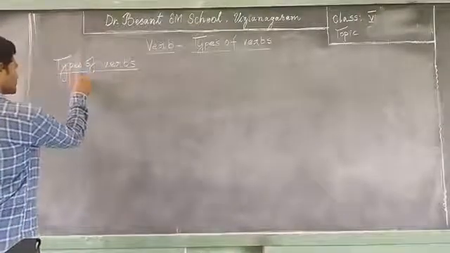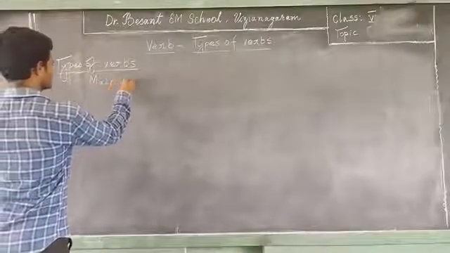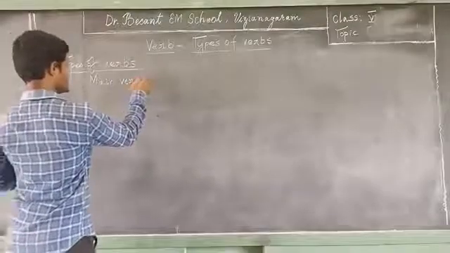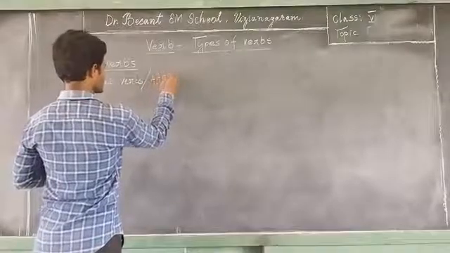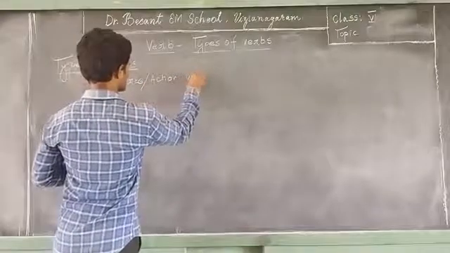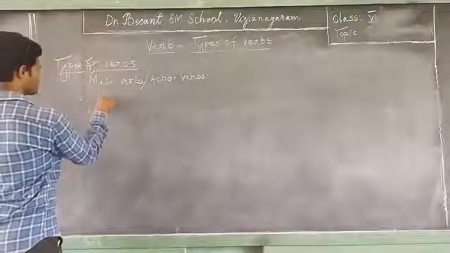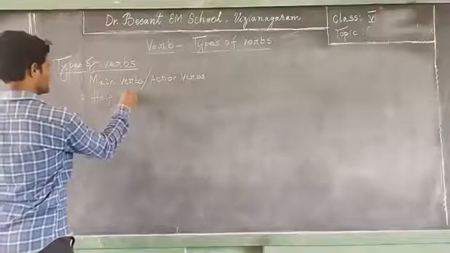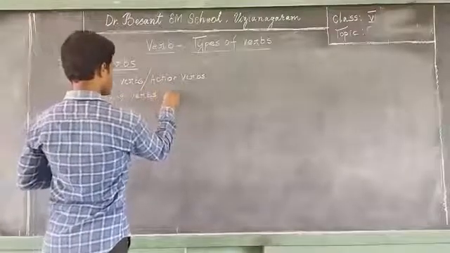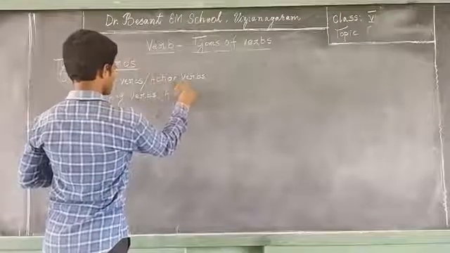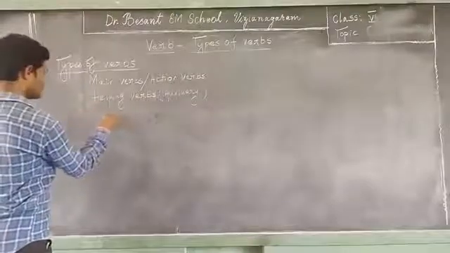The first one is main verbs. The other name for main verbs is action verbs. The second one is helping verbs. Helping verbs are also called auxiliary verbs. The third one is linking verbs.